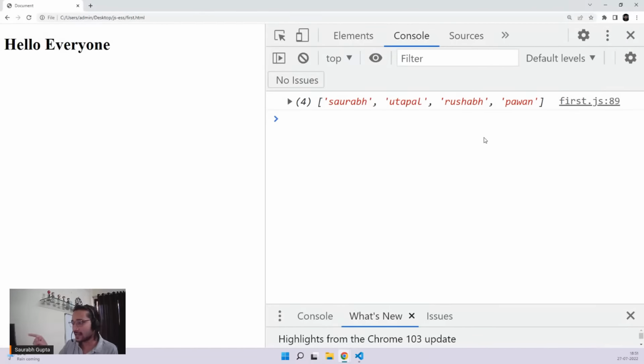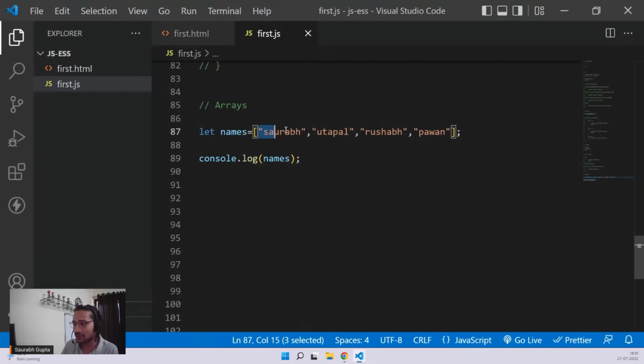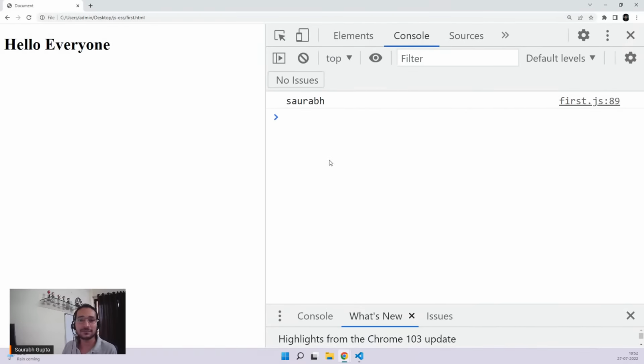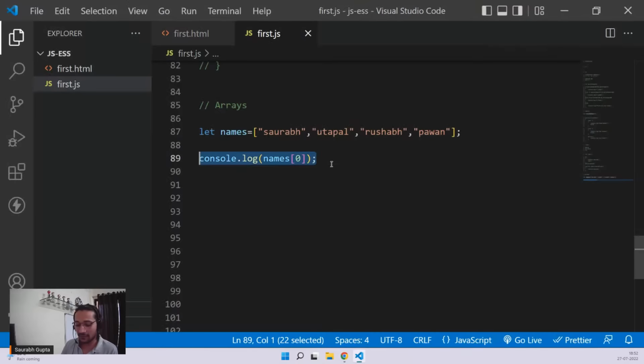I want any one value. So let's say I want Saurabh, and you know that Saurabh is at the first position, human-wise, but programming-wise, it's at the 0th position. So to access it, just go ahead, put your array name, put a square bracket, and just put the index number. So give me names[0]. That means from the names array, give me the element that is on the 0th index or 0th number, whatever you'd like to call it. Save it, and here we go. Saurabh. And just like that, if I want to access, let's say Utpal, I'll go for 1.